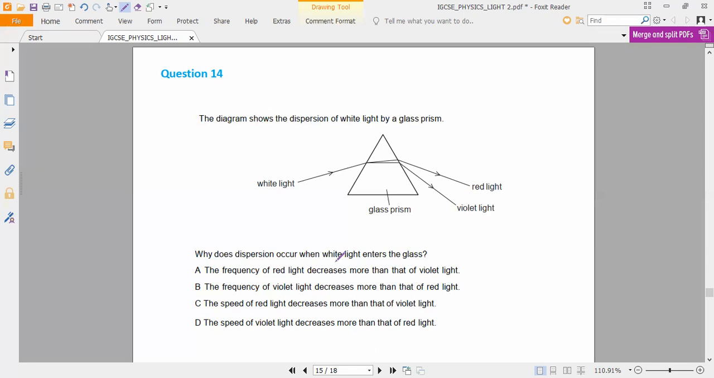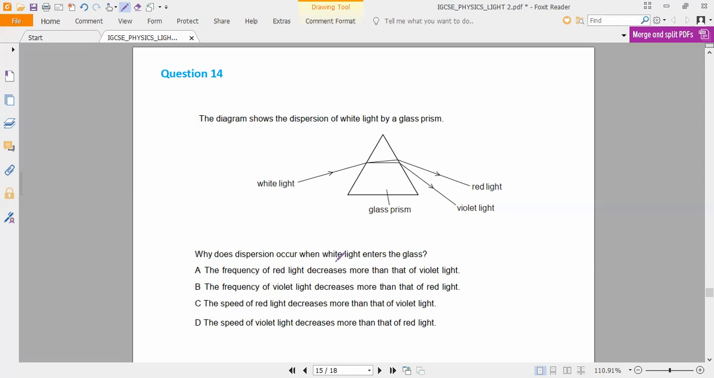But whose frequency is more? Blue light has more frequency. Red light has a larger wavelength, and blue or violet light has a smaller wavelength, which means larger frequency. So what is the correct answer?